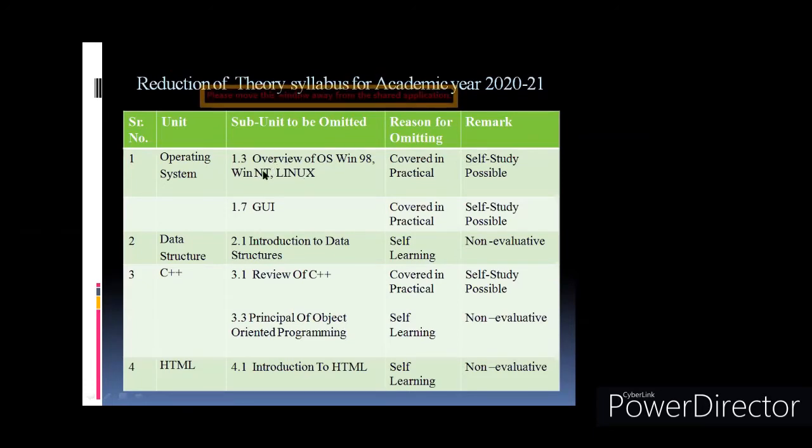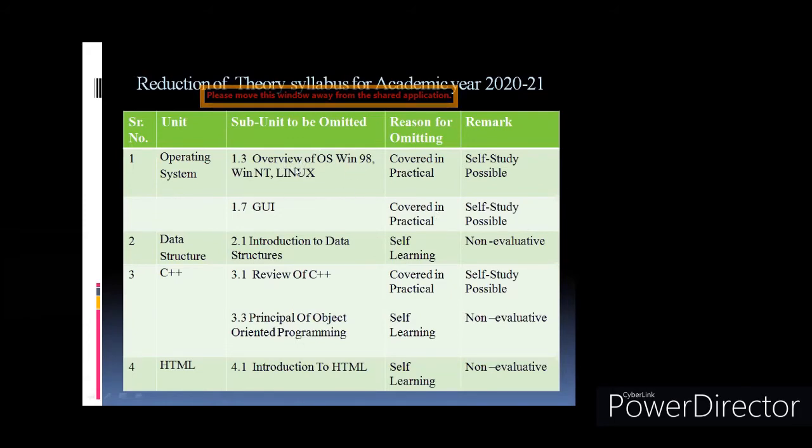In this particular topic, they have only given the different features and characteristics of different operating systems, like the features provided by Windows 98, NT, and Linux. Generally nowadays no one uses 98 and NT, but these features are given.